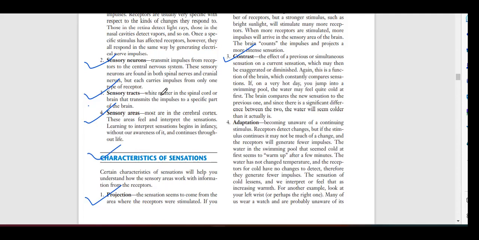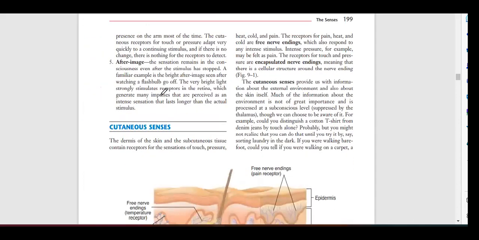The receptors only respond if any change occurs. If you remove the watch, you feel there is nothing on your hand. So this is adaptation of sensation, a characteristic of sensation.